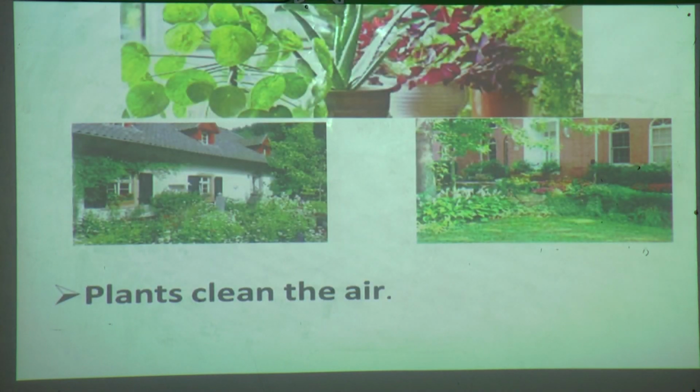Now see what they are saying. Plants clean the air. How? Because plants give us oxygen. Okay, so if we grow plants around our house, the plants can clean the air and that air will come through the window.